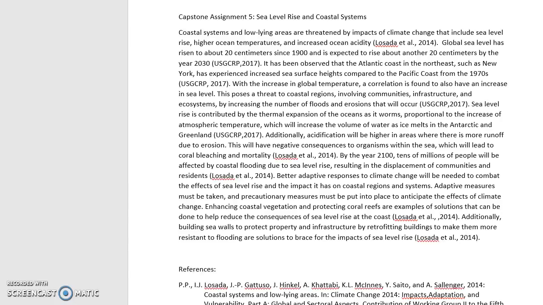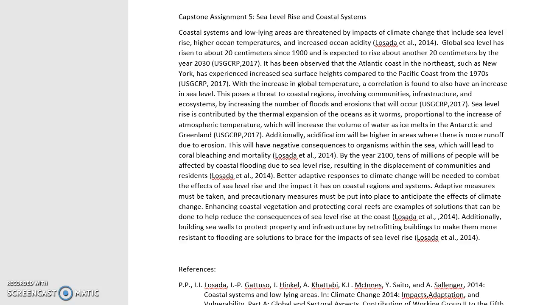Capstone Assignment 5: Sea level rise in coastal systems. Coastal systems and low-lying areas are threatened by impacts of climate change that include sea level rise, higher ocean temperatures, and increased ocean acidity. Global sea level has risen about 20 centimeters since 1900 and is expected to rise another 20 centimeters by the year 2030.